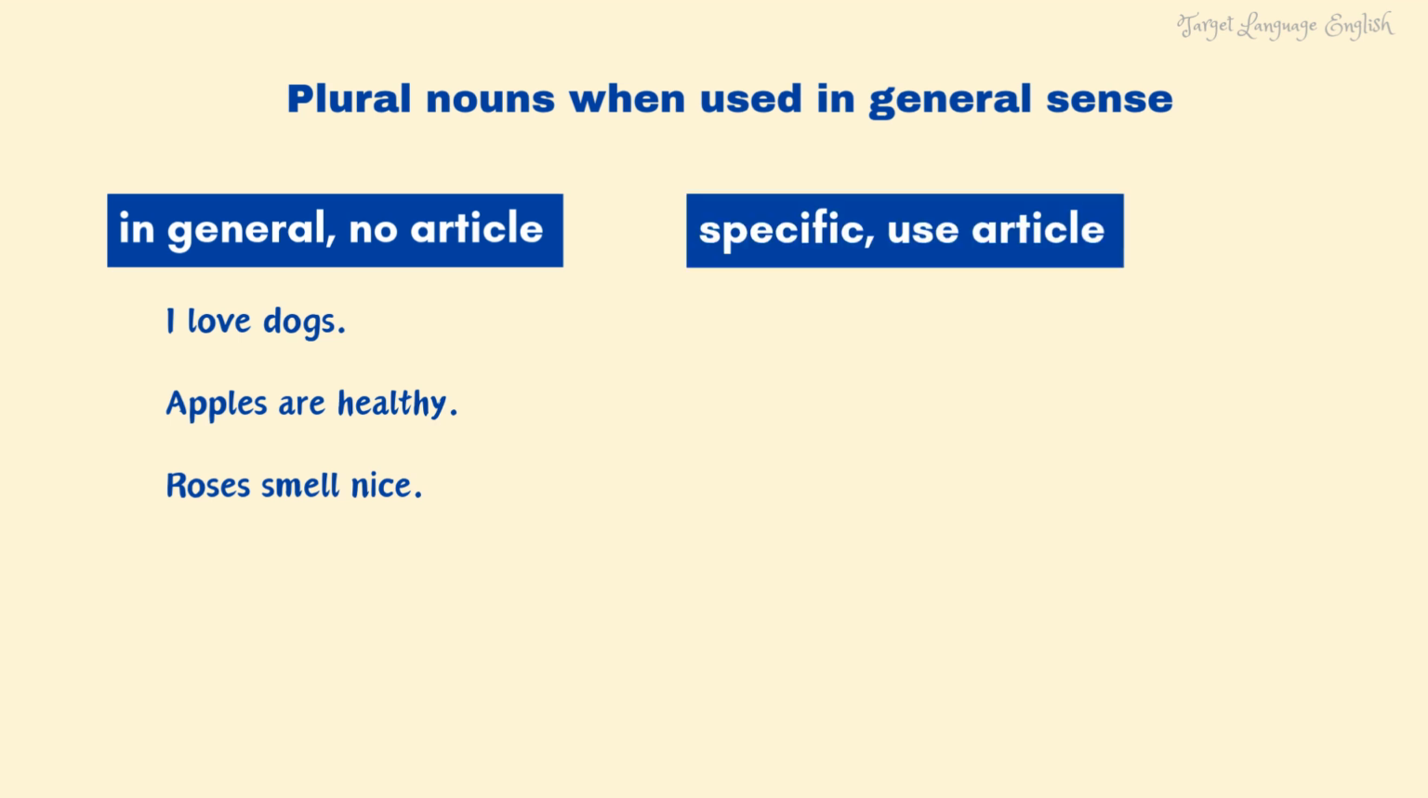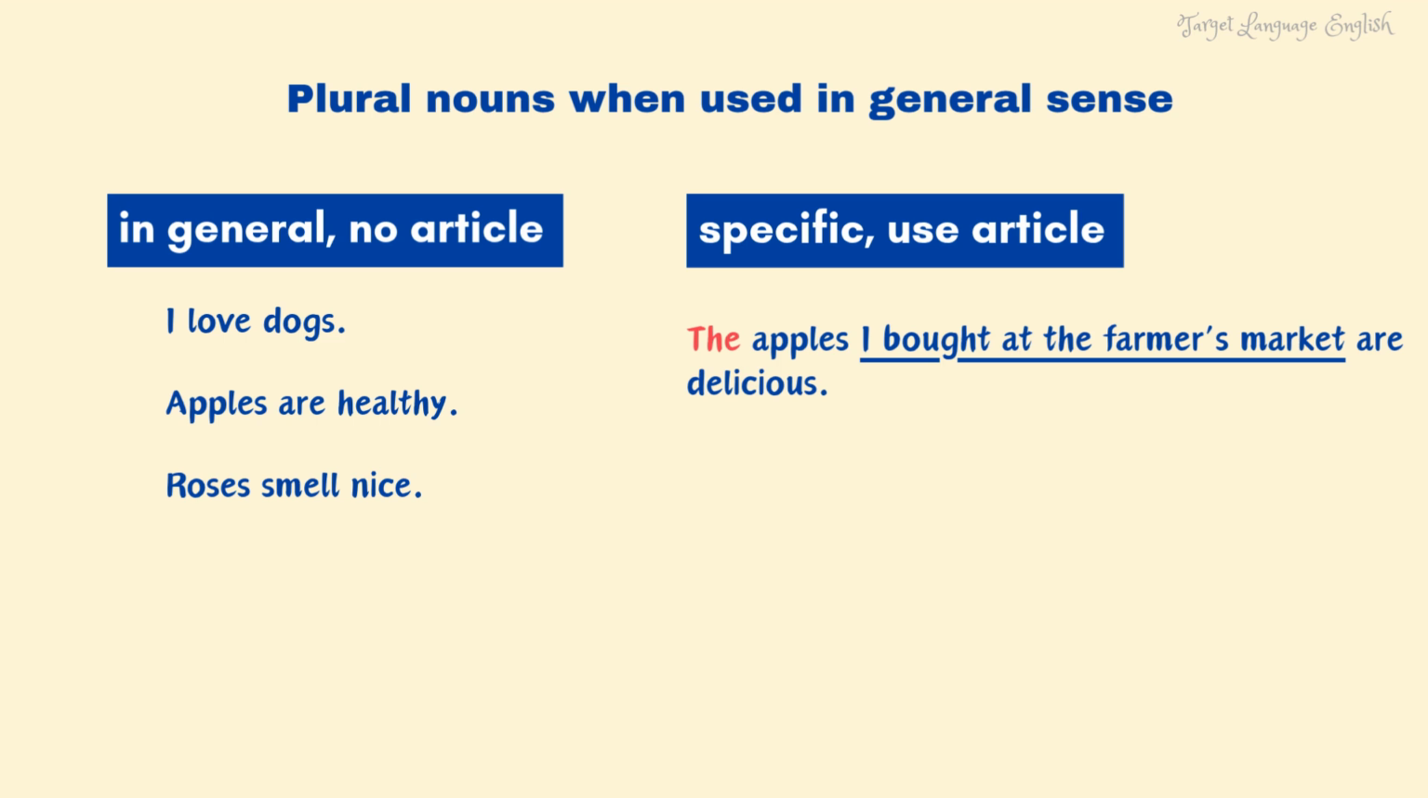But these nouns can also be used in a specific sense, and then we need an article. For example, the apples I bought at the farmer's market are delicious. The dogs next door barked all night.